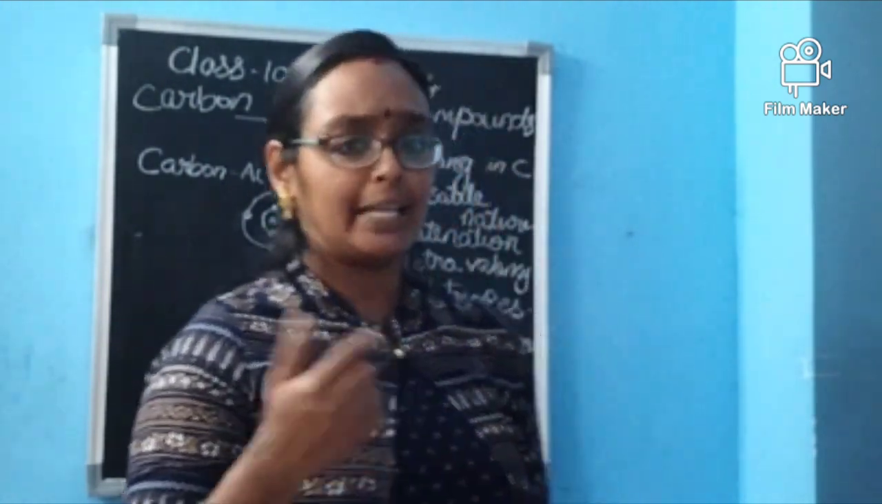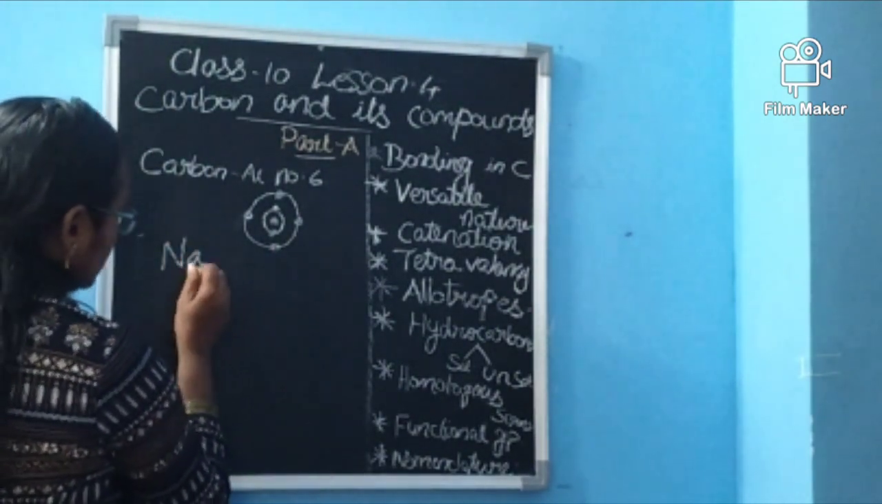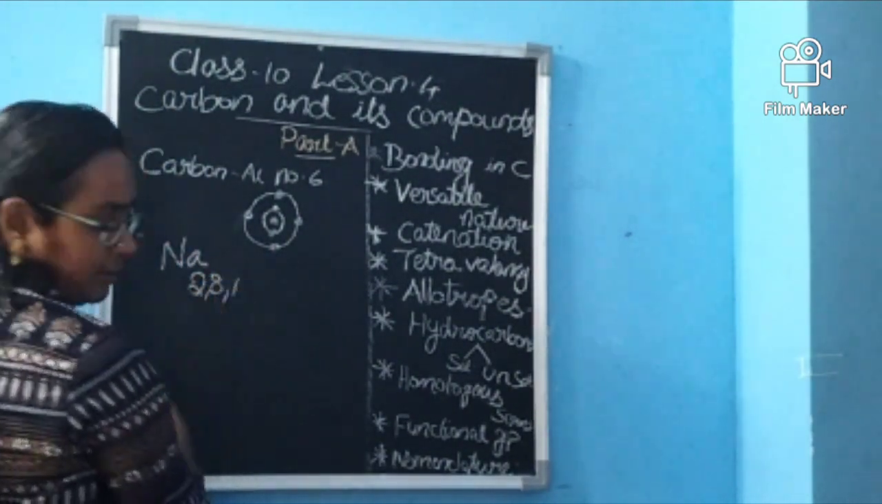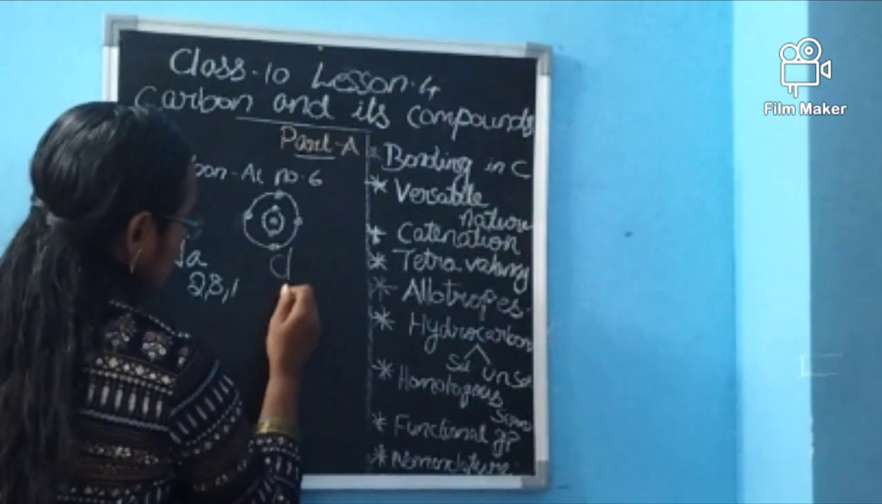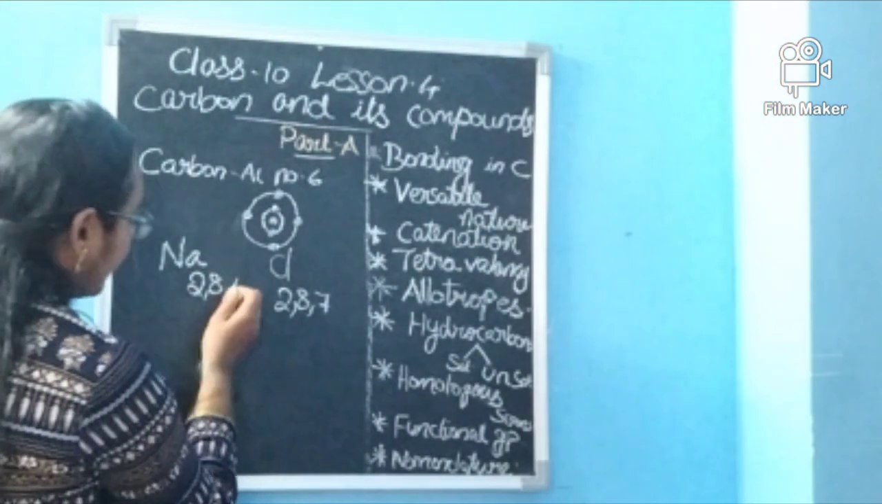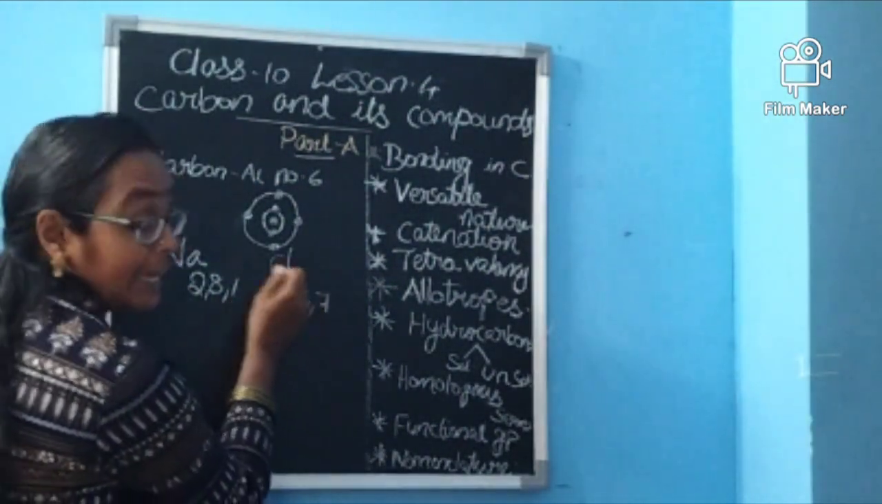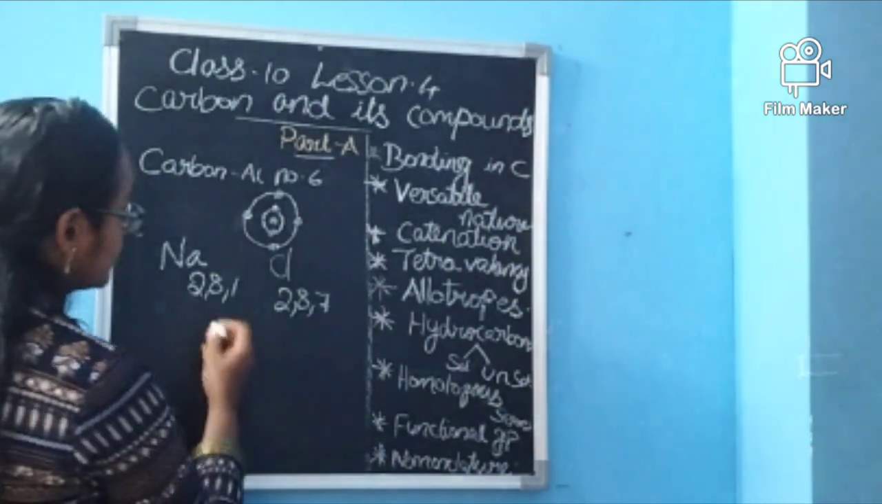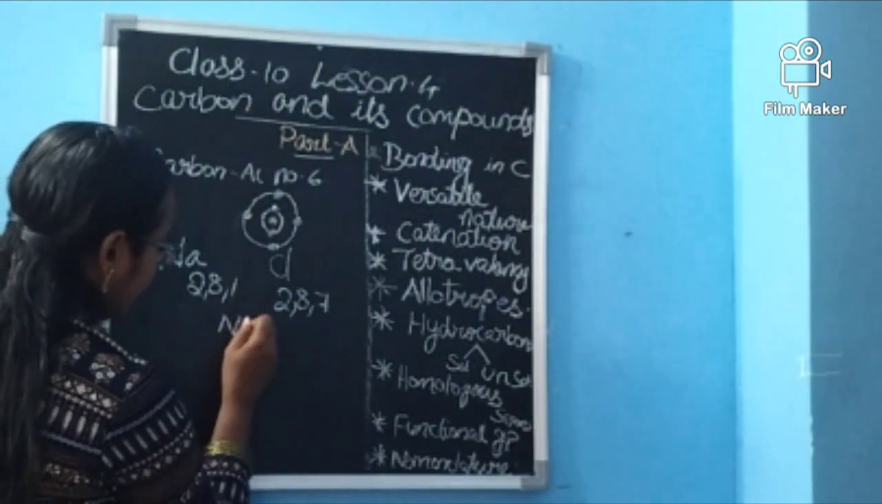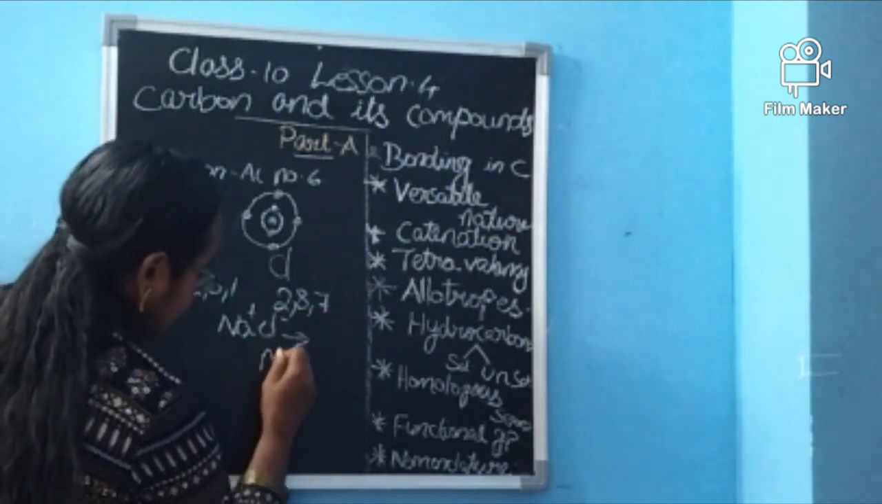You know it. In the last class we have discussed this. For example, sodium Na, 2, 8, 1, and Cl, 2, 8, 7, isn't it? One electron from the sodium it loses to form Na+, and Cl gains this electron to form Cl-. Thus Na+ and Cl- form NaCl. Isn't it?